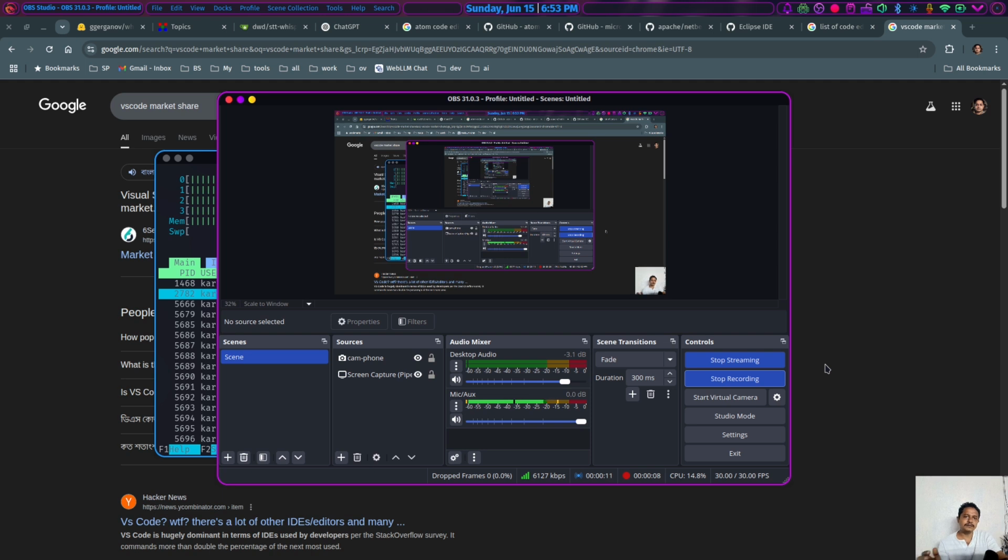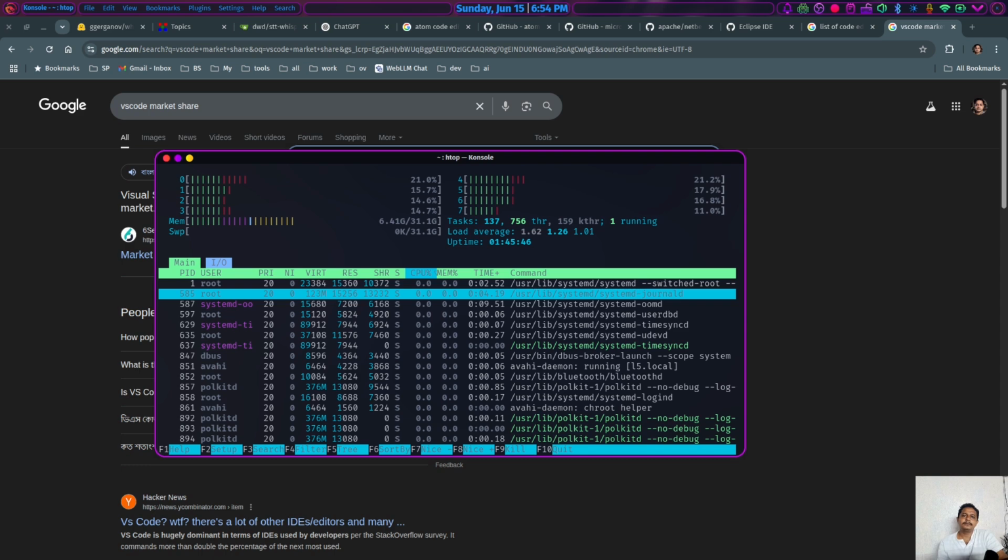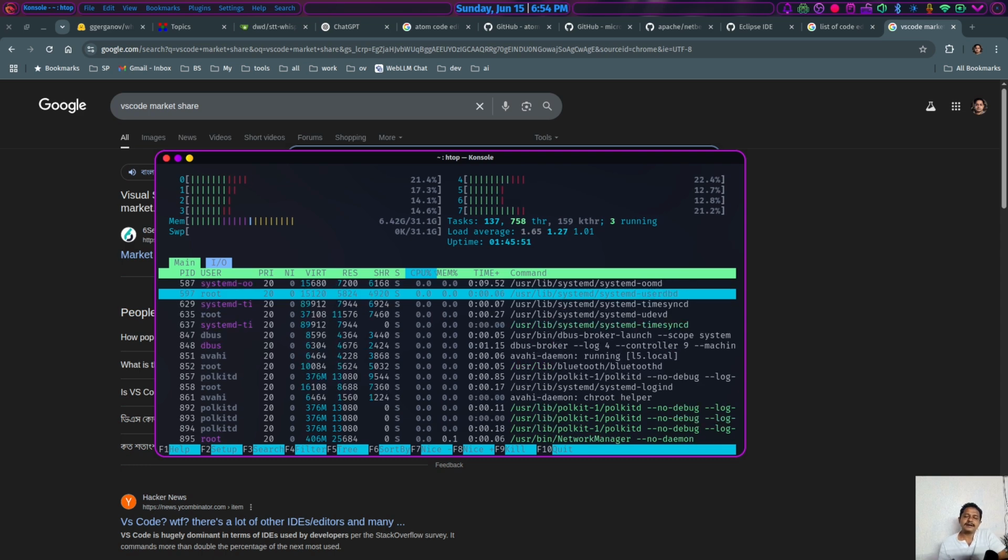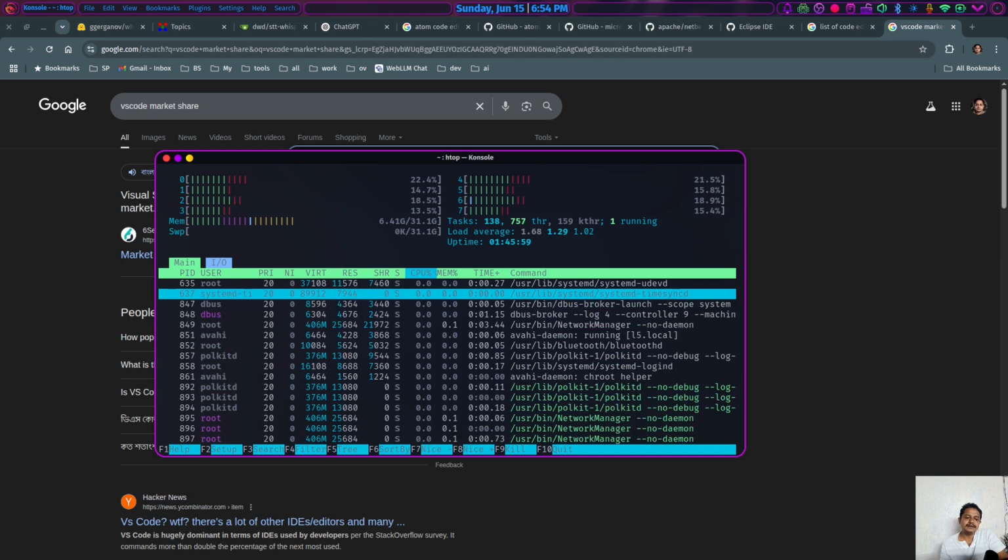Still using VS Code or IntelliJ for your development work? Let's say there are more than 27 million software developers out there. If you are one of them, you must consider some other text editors or IDEs. The majority of developers are using VS Code or IntelliJ IDEA as their main text editor or integrated development environment.